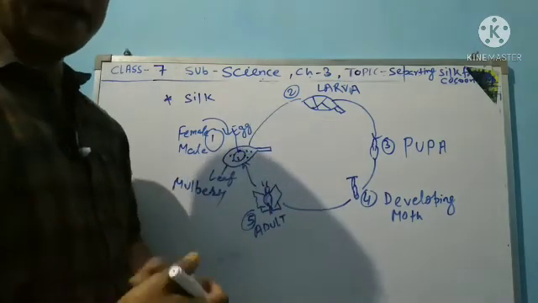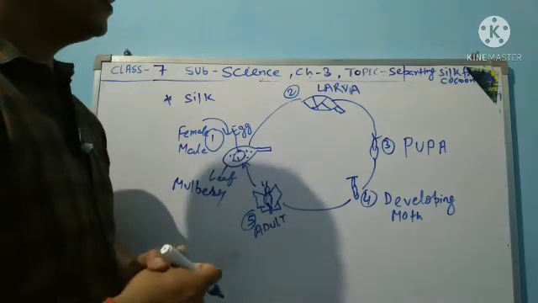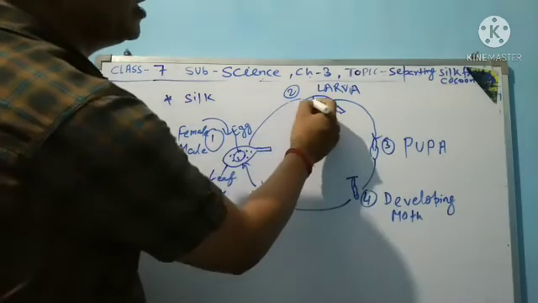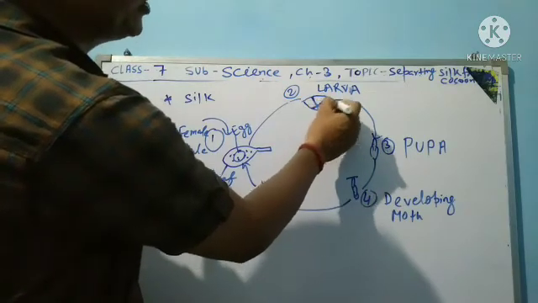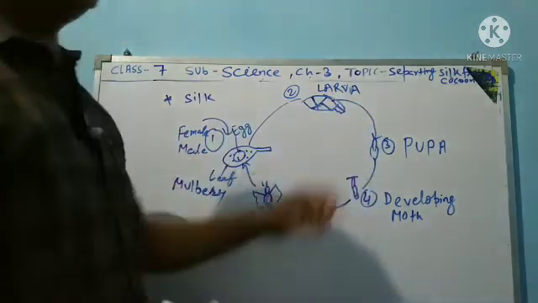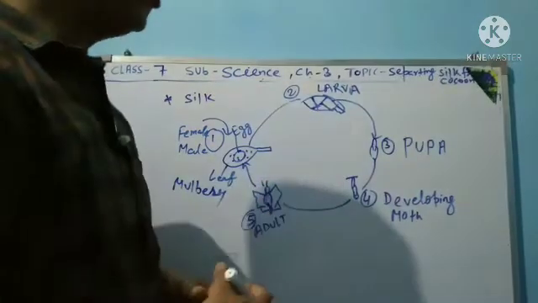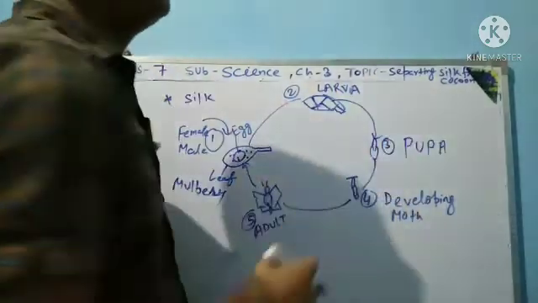The larva cuts the leaf and takes it as food, and it produces protein through its mouth and makes the pupa.